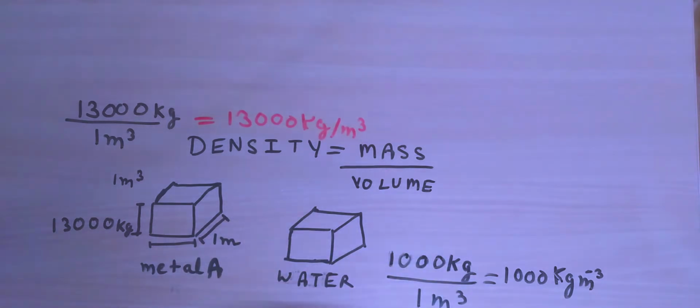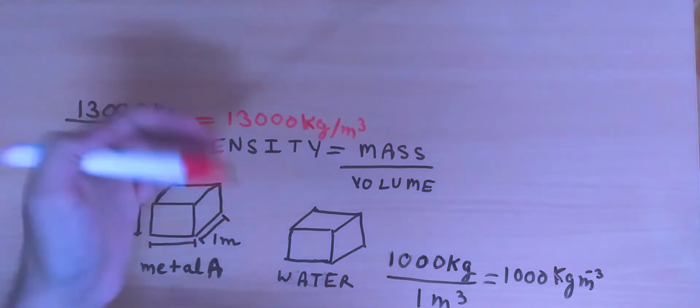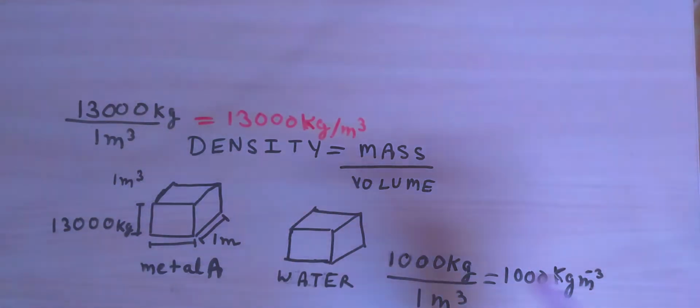But the problem here is that dealing with such large numbers, 13,000, 1,000, is not so easy. To make matters easier, we come up with a new concept of relative density.